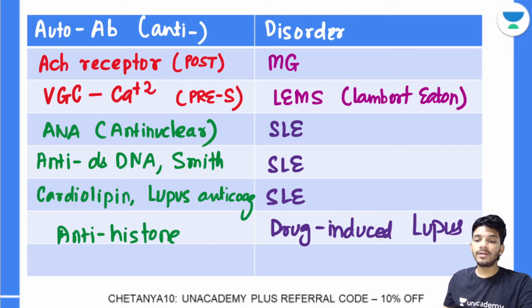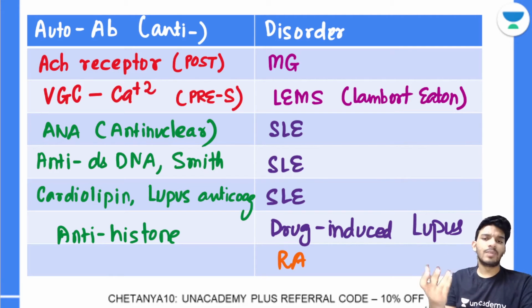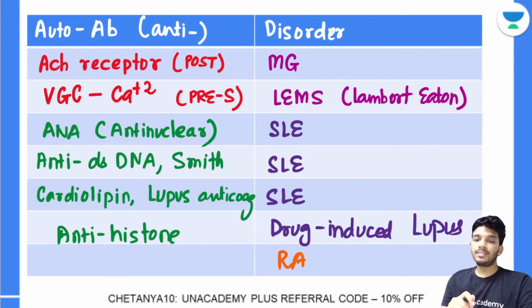Next, rheumatoid arthritis, very important as a disorder. Rheumatoid arthritis. So, first of all, which antibodies are there? The antibody is very simple. It's the rheumatoid factor. It's called the RH factor. What type of antibody is it? It's called the IgM antibody.